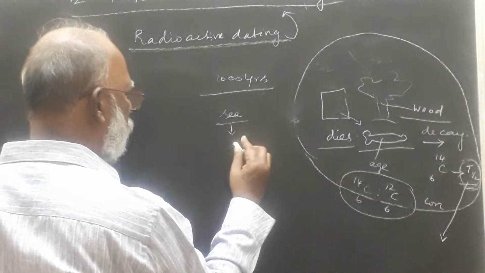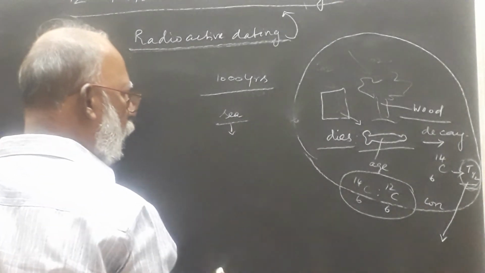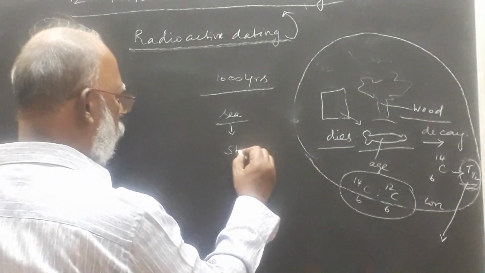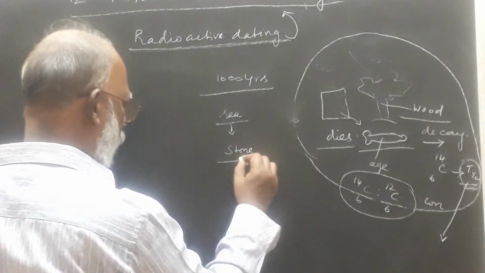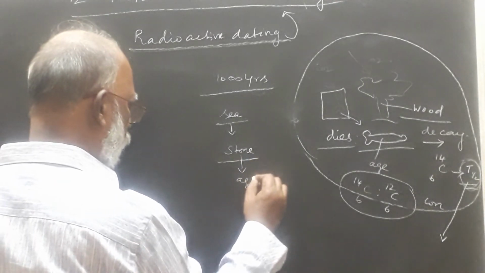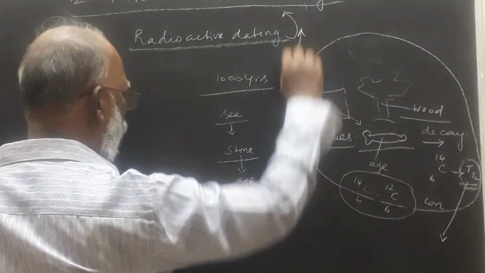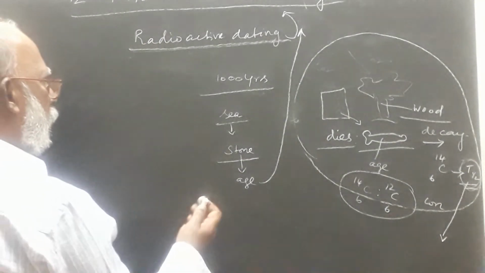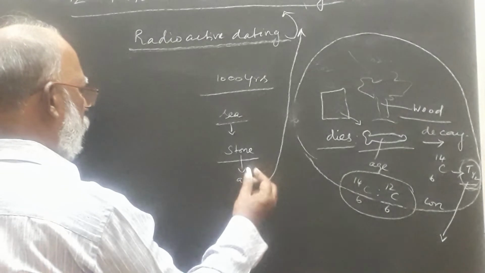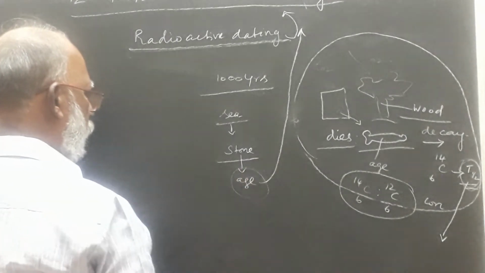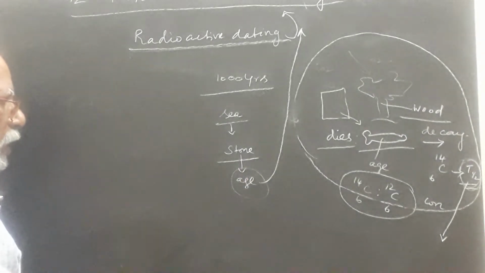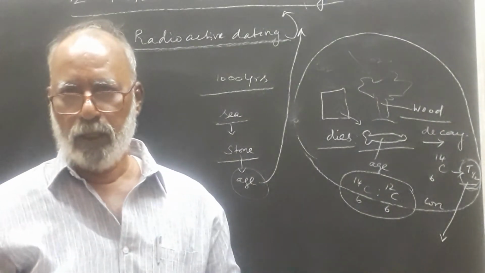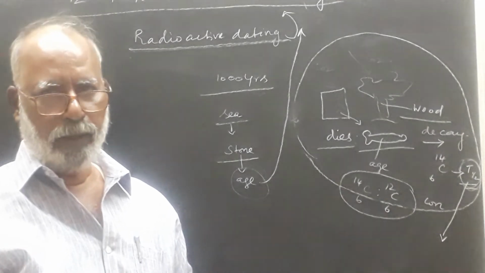There may be fossils or wood converted into a form of stone still available. Then we can calculate the age of this stone with the help of carbon dating. This is the process of how we can measure the age of ancient materials available on the earth's surface. This is a very important concept to understand carbon dating.